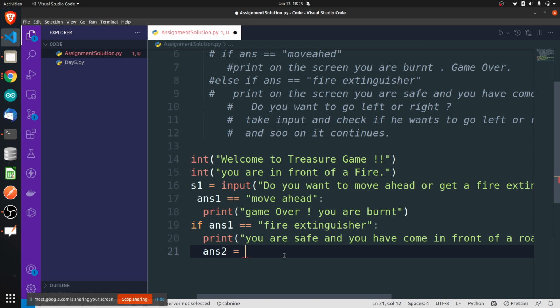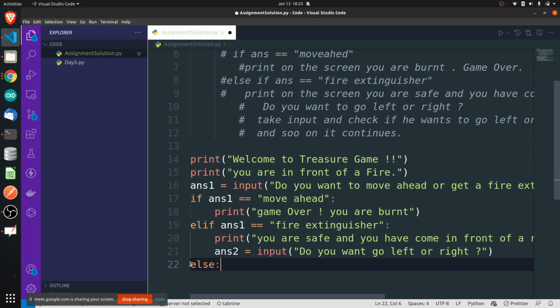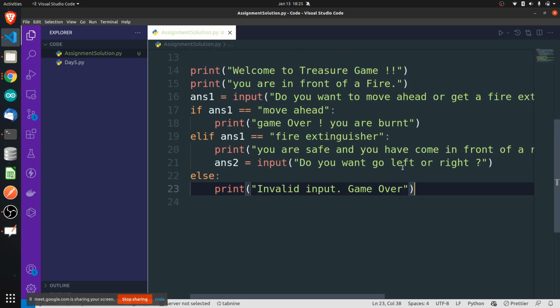First of all, let me write else statement for this. Else. If user types something else, if he did not type move ahead, if he did not type fire extinguisher, if he typed something else, then you should type print invalid input given. Let's game over. Okay, you should handle all the conditions. Okay, perfect. So if this is done, input we have got, now we have got answer 2.